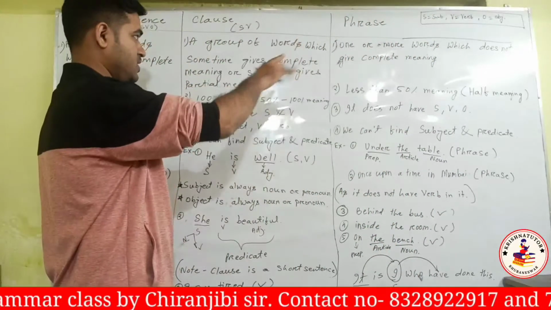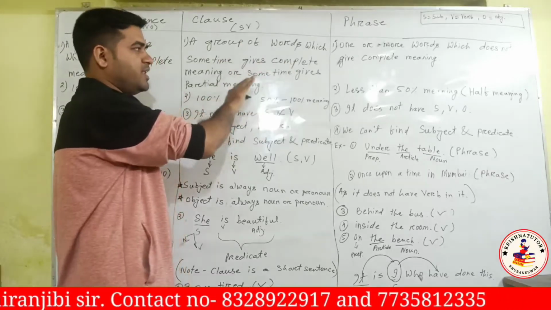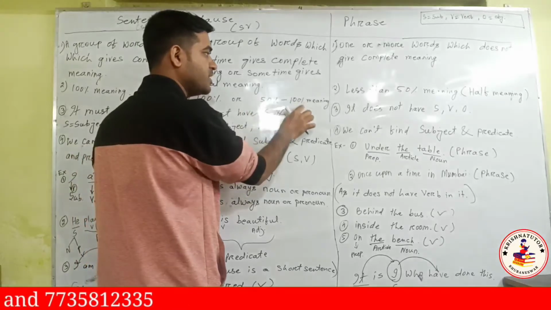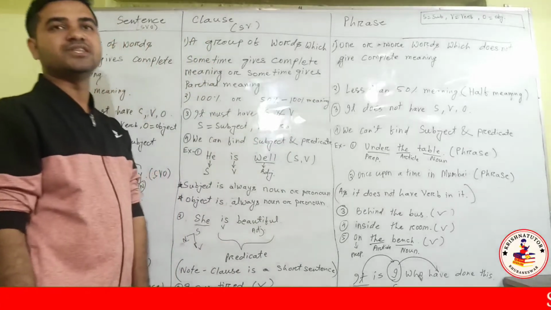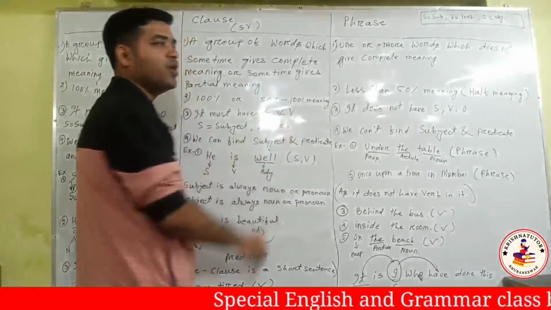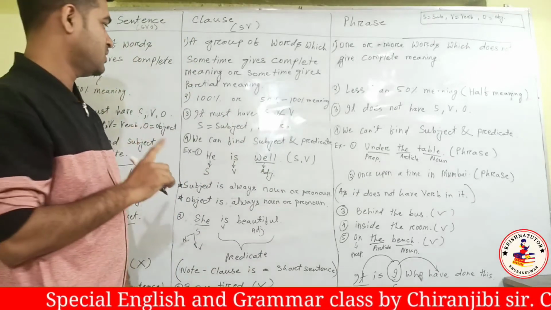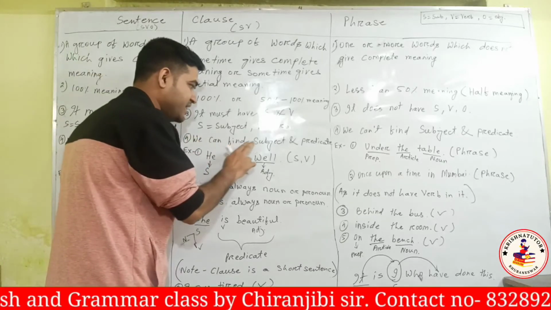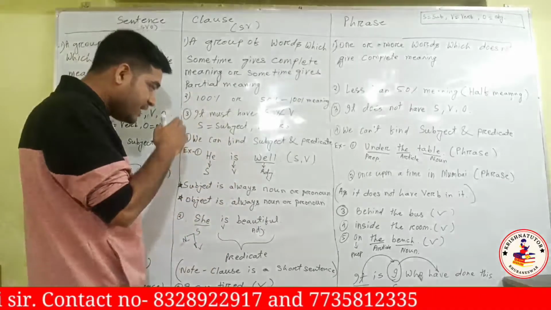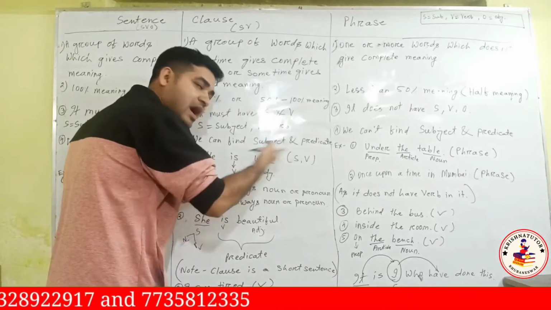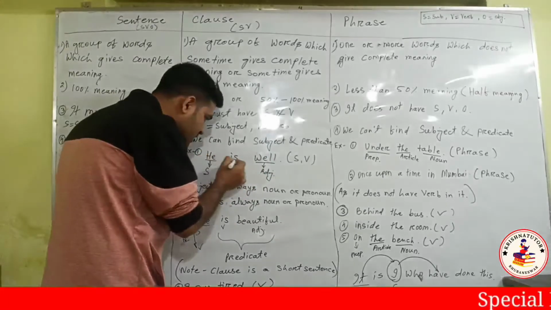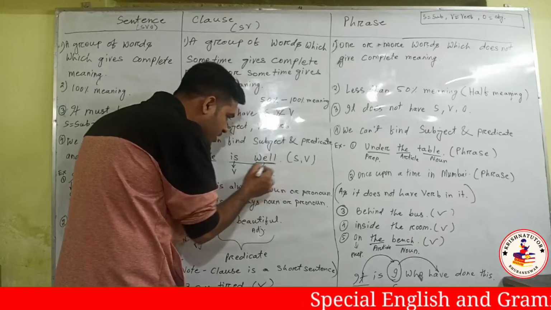If it gives complete meaning or partial meaning, 50 to 100% meaning, that becomes a clause. It must have a subject and a verb in a clause. We can find the subject and predicate: whatever we have after the subject in a sentence or in a clause, that's the predicate. So this one is the subject, and these are all the predicate.